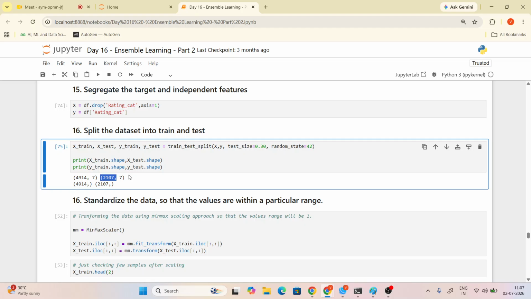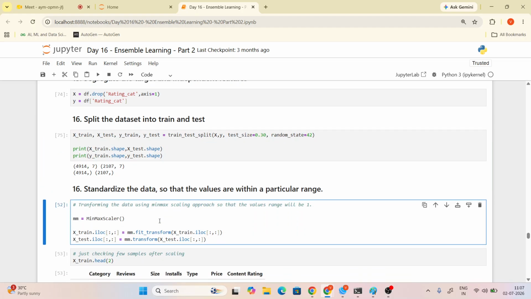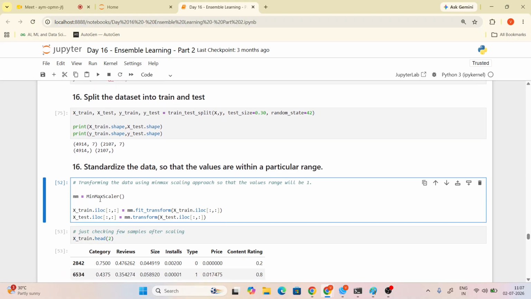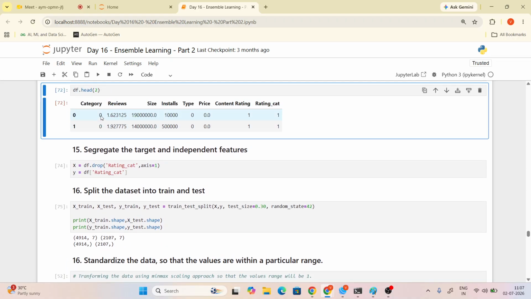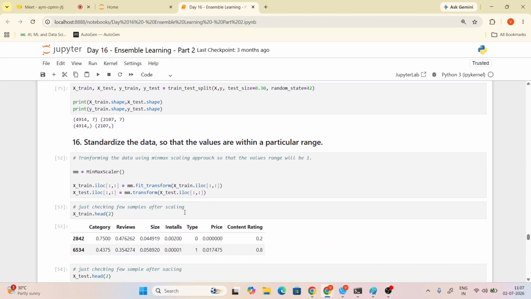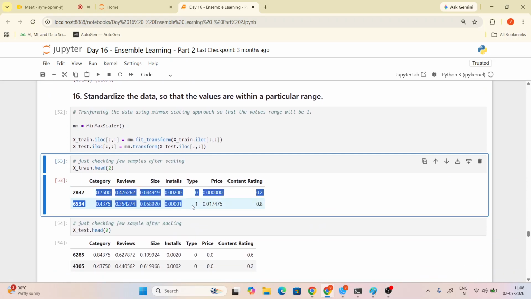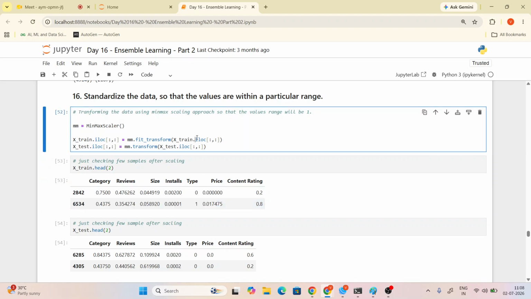Yeah, got it. Okay, so the next one, min-max scalar, I already told you, right? Min-max scalar converts the data to a scaled value. Check the values: 0, 1.6, 1.9, 19, 14. So see here, all are converted by the min-max scalar. It's a fixed scale value. Have you got my point? Yeah, I get it.